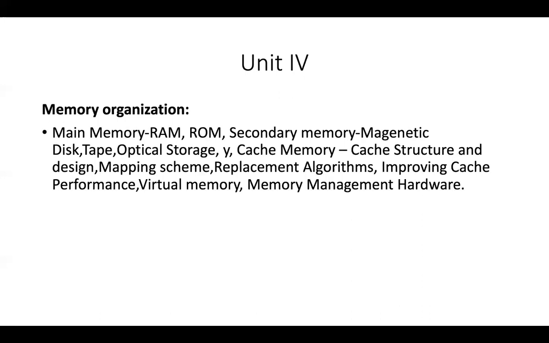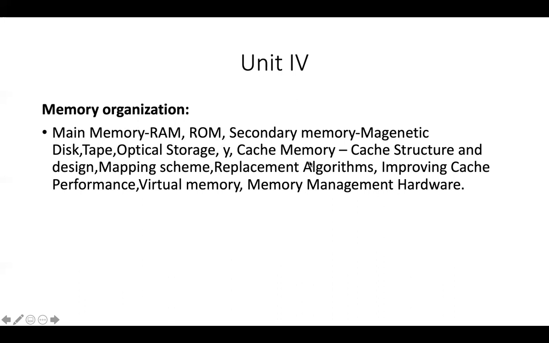And unit 4 is the main important thing, that is memory organization. So there are different types of memories, that is the random access memory and read only memory. What is the basic difference between these? And secondary memory, what is secondary memory? In this secondary memory also, magnetic tape, magnetic disk, optical storages. And this we are going to cover about main memory.